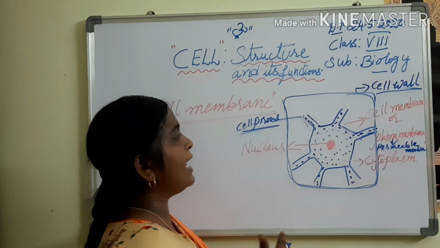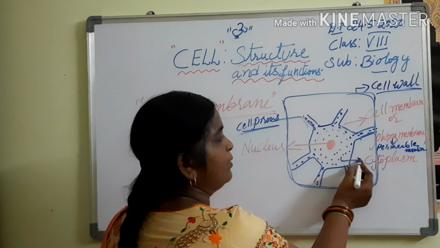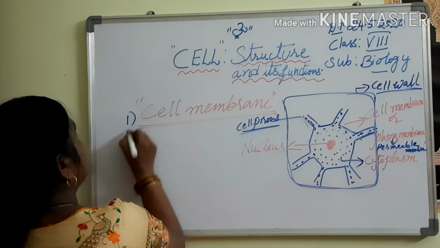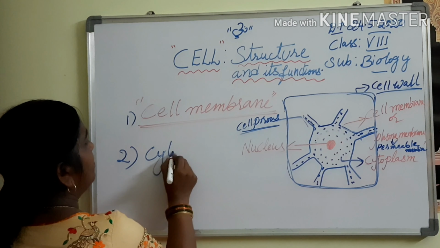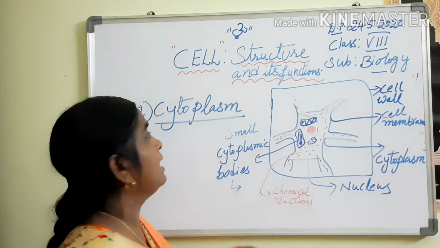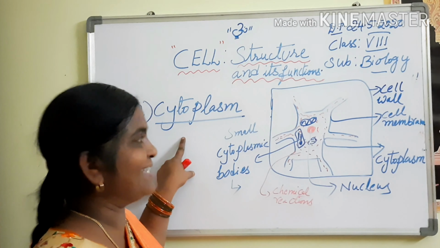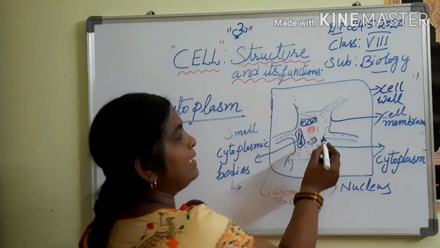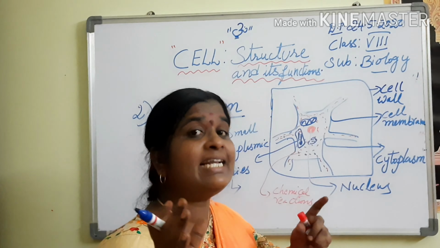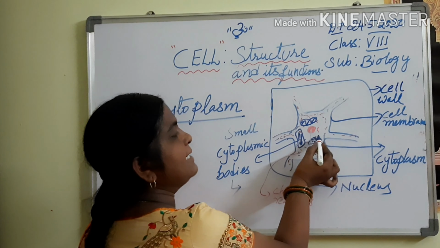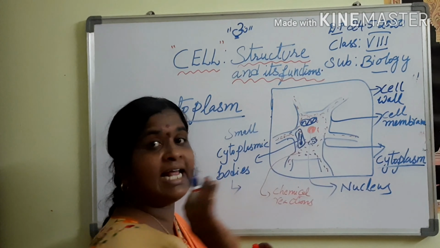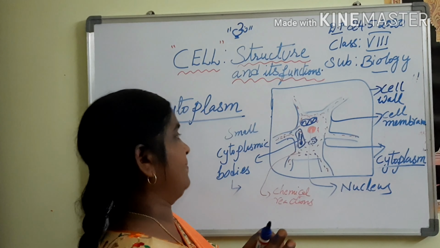Now let us know about the cytoplasm. Now we are going to learn about the cytoplasm. Next part, what is it? Cytoplasm. Coming to the cytoplasm, here the cytoplasm is present. It is a thick jelly-like fluid present inside the cell. Understood?